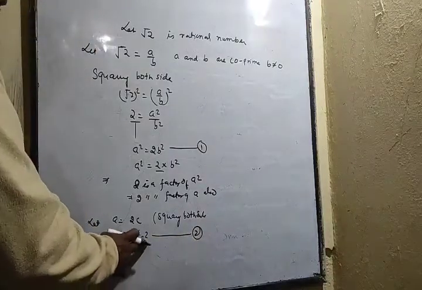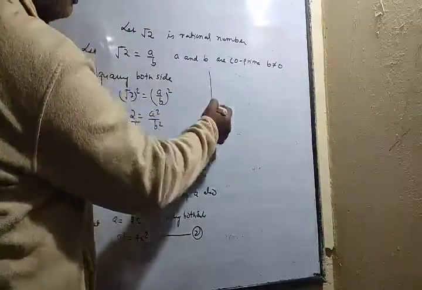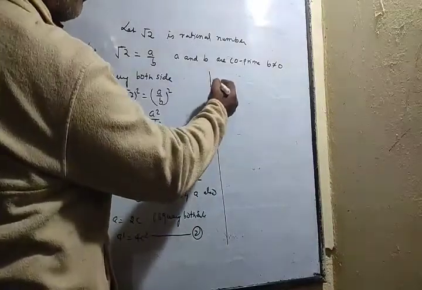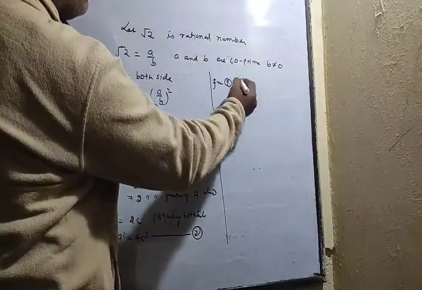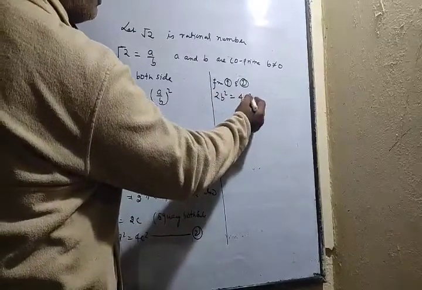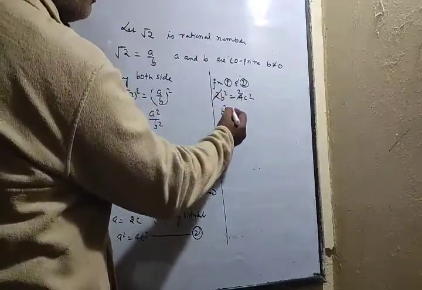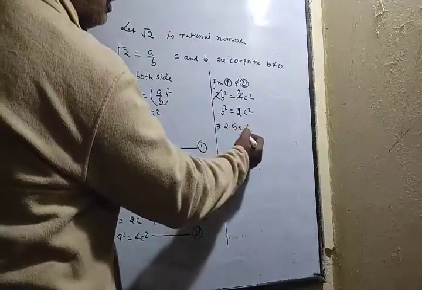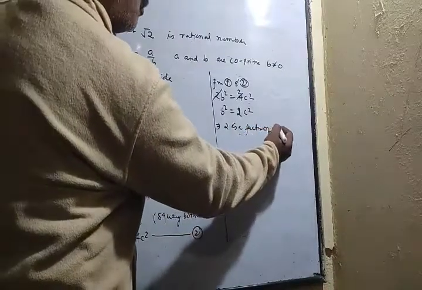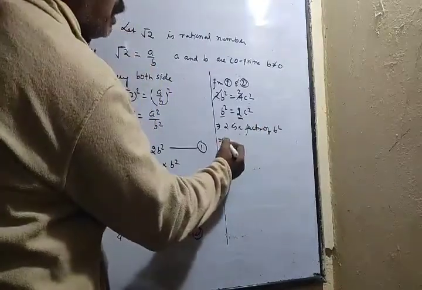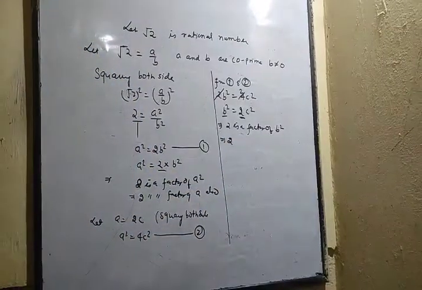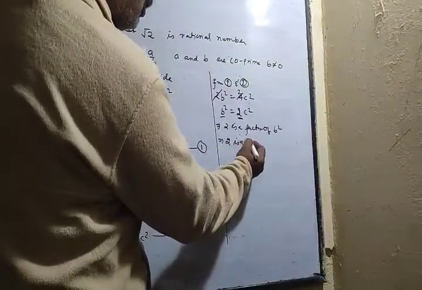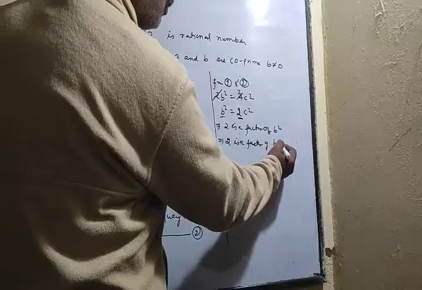See here, a square is 4c square and a square is 2b square. So left hand side is equal to left hand side, so right hand side will be equal to right hand side. We'll write from 1 and 2: 2b square is equal to 4c square. 2 will cancel 2 times, so b square is equal to 2c square. Then write, it implies that 2 is a factor of b square. So it implies that 2 is a factor of b also.